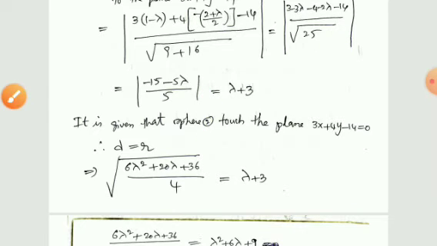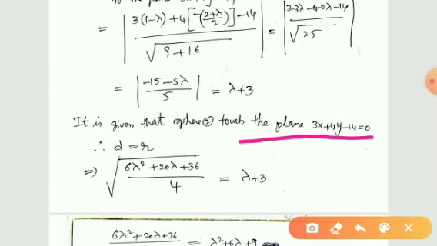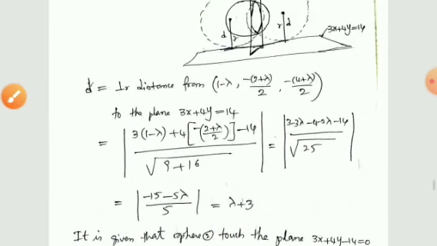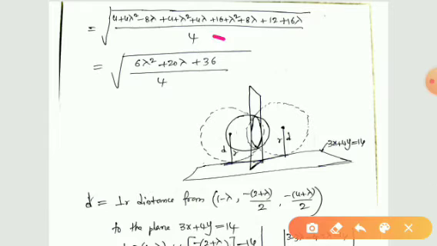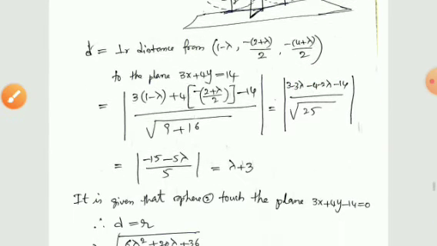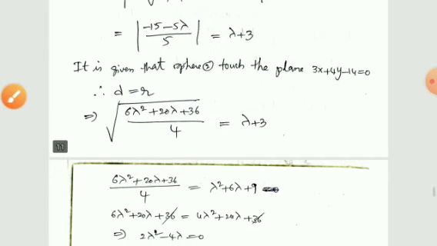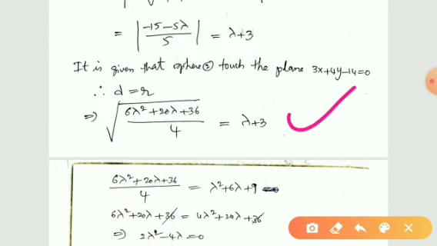It touches the plane 3x plus 4y minus 14 is equal to 0. Therefore we must have D is equal to R. So this is the value of D, and this is R.